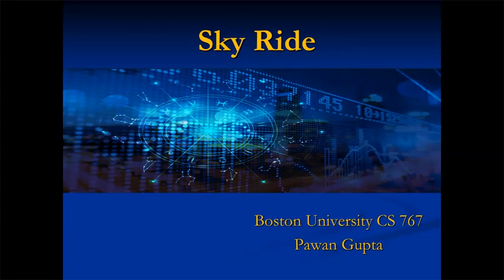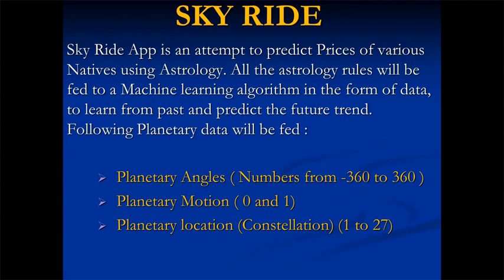This is the project I've done in the machine learning CS 767 course. It's called Skyride. It's basically predicting the prices of any native using astrology and machine learning. So let's look at this project. The Skyride app is an attempt to predict prices of various natives using astrology.